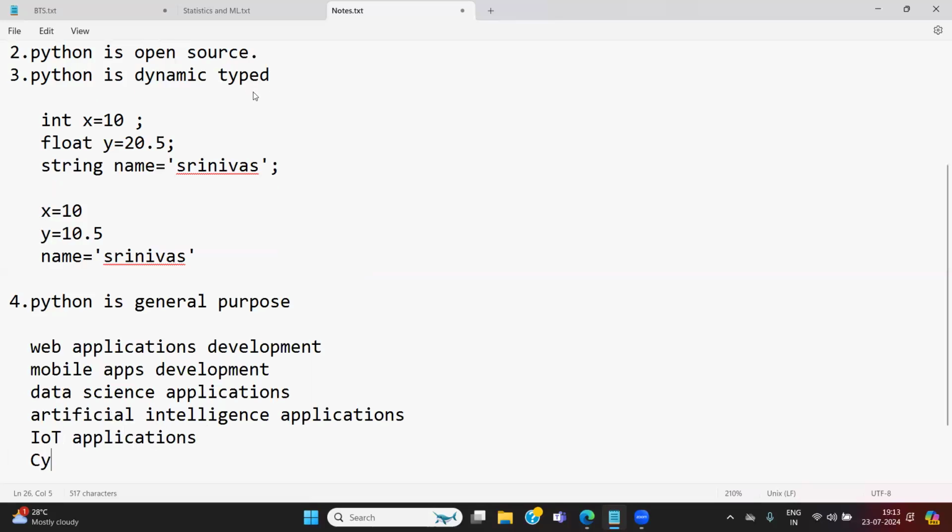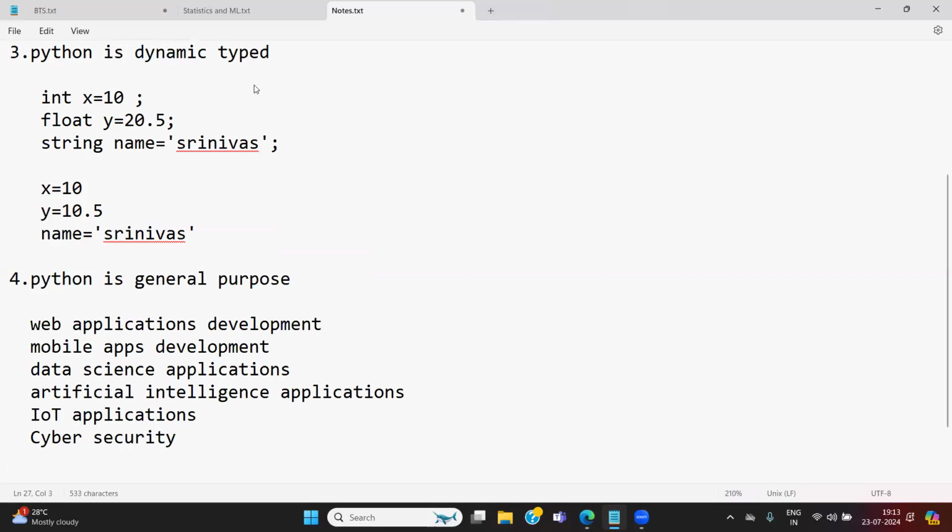Inside cyber security, Python is there. Inside data related technologies, meaning cloud technologies like AWS, Amazon Web Services, GCP, Google Cloud Platform, Microsoft Azure, everywhere Python is used.